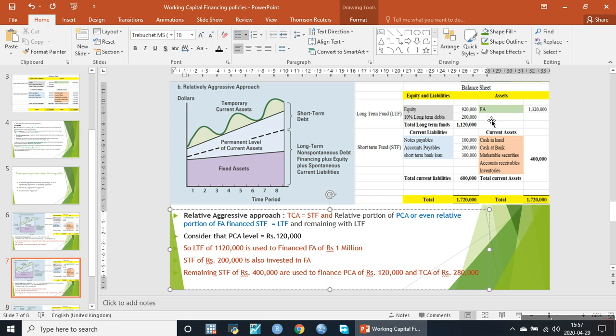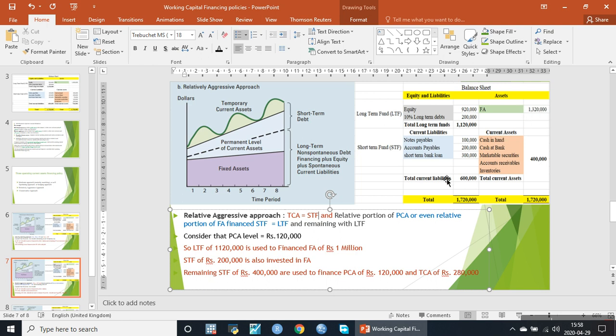The amount invested in fixed assets is 1,320,000, whereas the current assets total 400,000. It means that of the 1,320,000 of total fixed assets, 1,120,000 is financed through long-term equity, and out of the current liabilities of a total of 600,000, 400,000 is invested in the current assets and the remaining 200,000 is invested in the long-term assets or fixed assets.